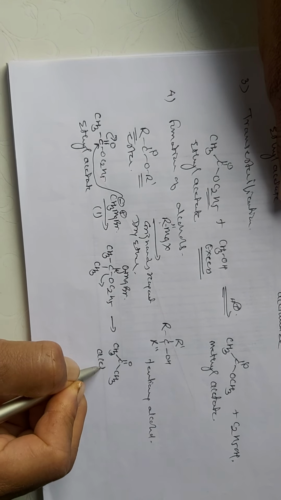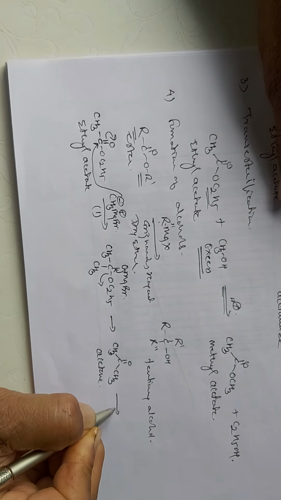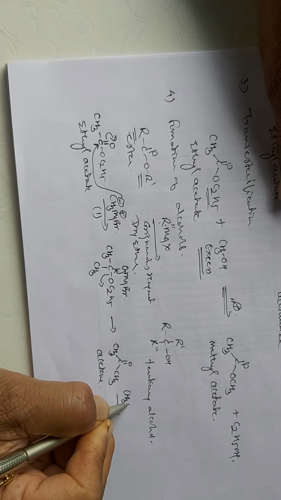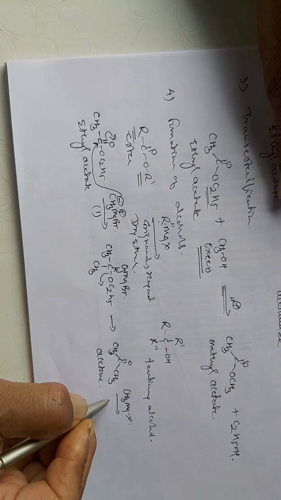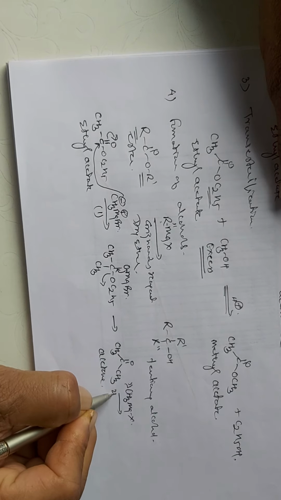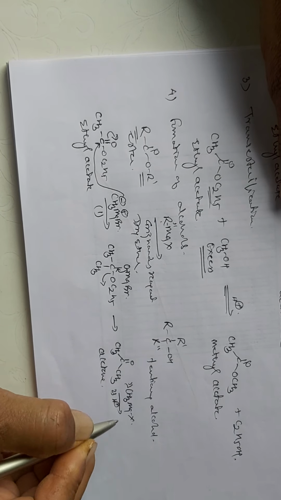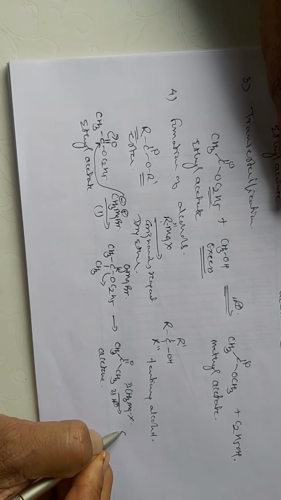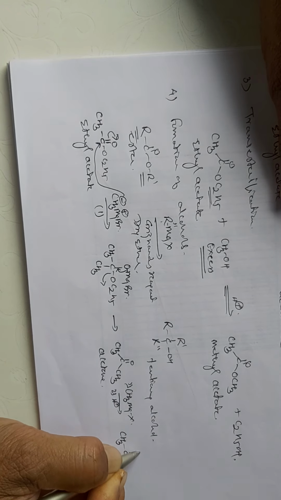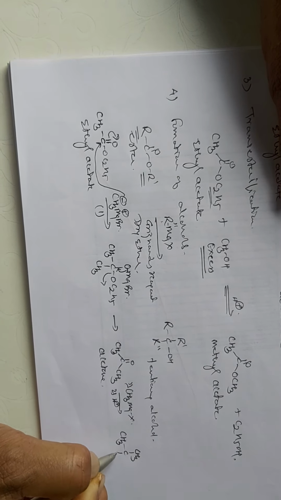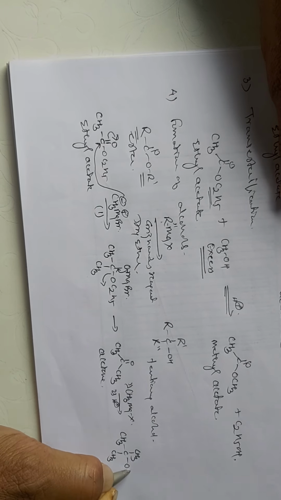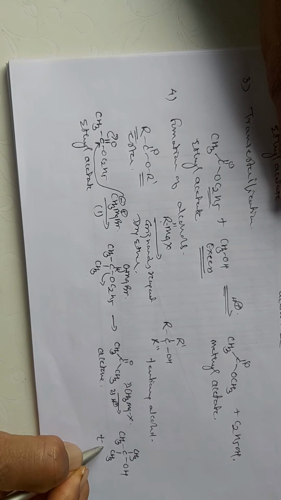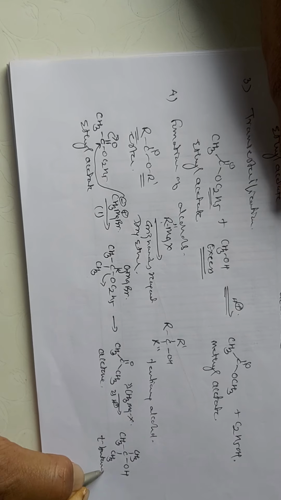So the acetone is obtained in the first step, but immediately the second molecule of Grignard's reagent will react with this. In the second step it will undergo acid hydrolysis, and you will get the formation of CH3 CH3 CH3OH, that is the tertiary butanol.